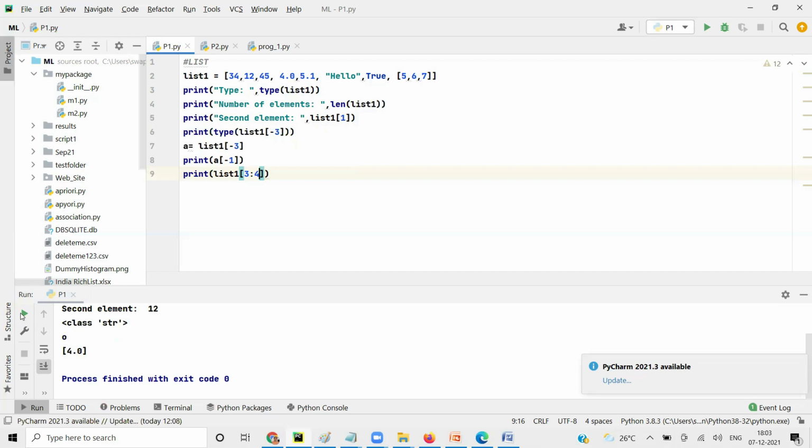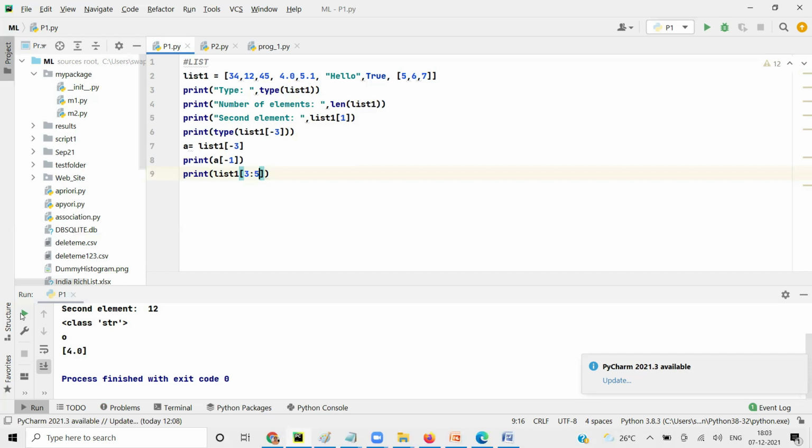See, with 4, the first number 3 is included, and the second number is up to. So if you give 4, from 3 you go up to 3 only, so you get only one value. If you do 5, it will do 3 and 4. You have to do 6.